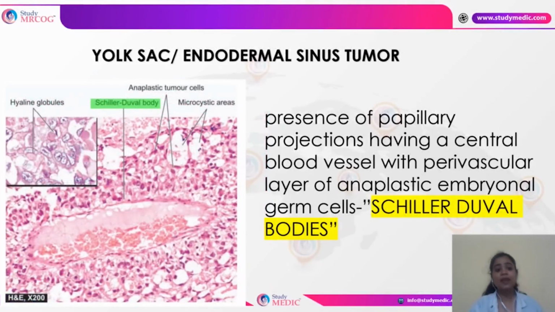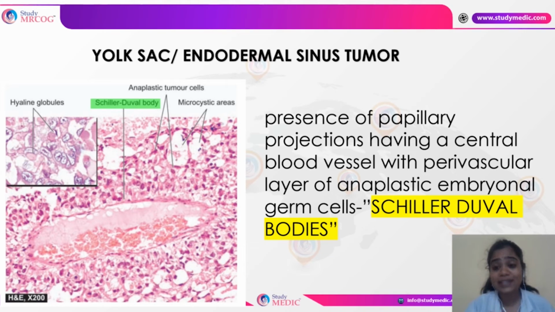Next is the yolk sac or endodermal sinus tumor. The pathognomonic feature is Schiller-Duval bodies. So these are certain catchy points that we need to remember. From the entire scenario, these kind of hot points can be expressed in the question. So even if the entire scenario could not be understood, by just catching these points, probably we'll be able to guess the answer. So here we see in the yolk sac tumor, also called endodermal sinus tumor,